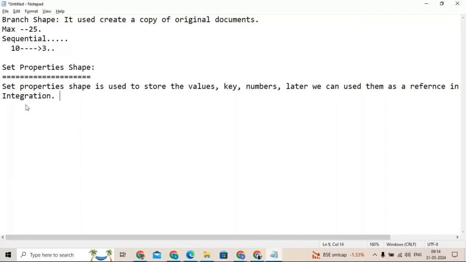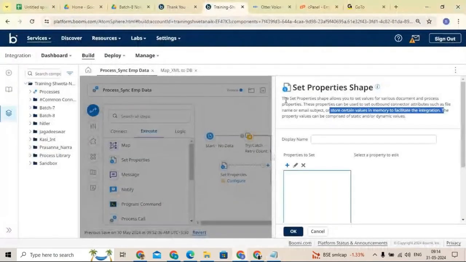If you see here, the set properties shape allows you to set the values for various documents and properties. Here we have two types of properties.